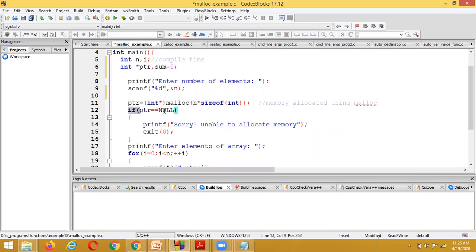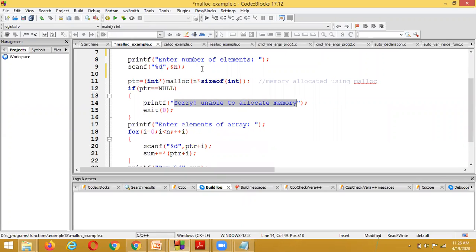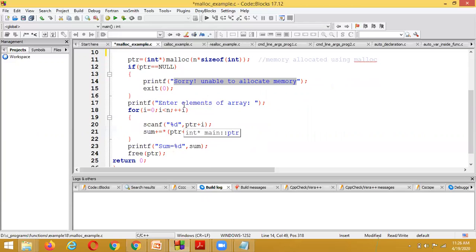And that's why, to check whether the memory has been allocated or not, we are using one if condition. If pointer double equal to null, we are giving the output to the user as: Sorry, unable to allocate the memory. If it is not equal to null, we are taking the elements from the user. We are asking the user to enter the elements of the array.